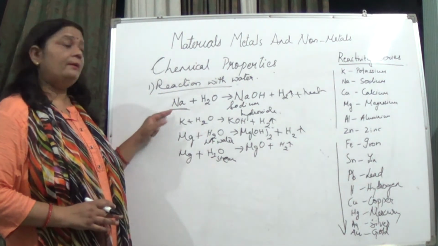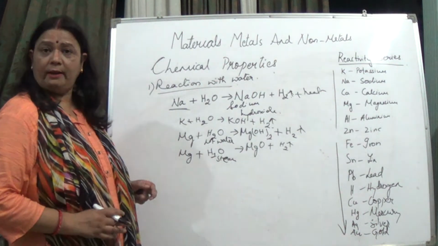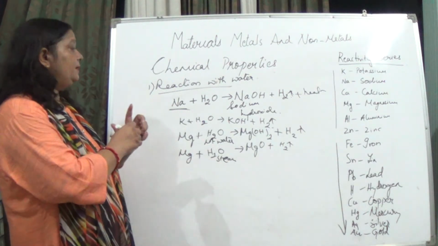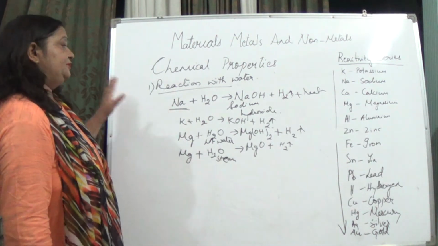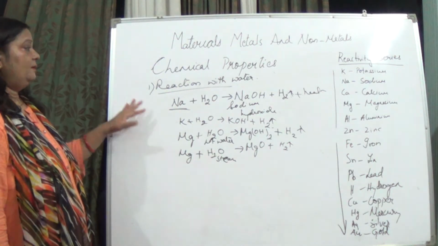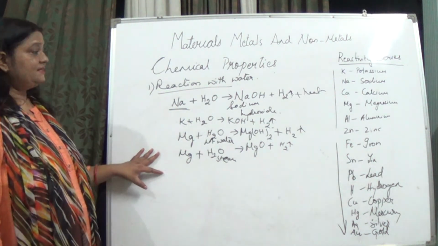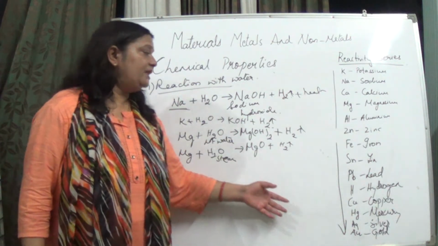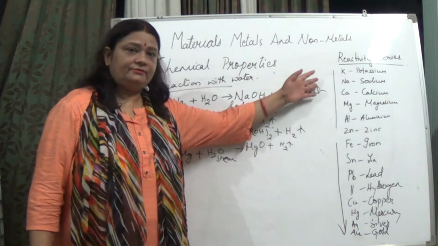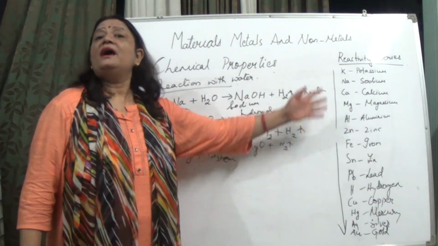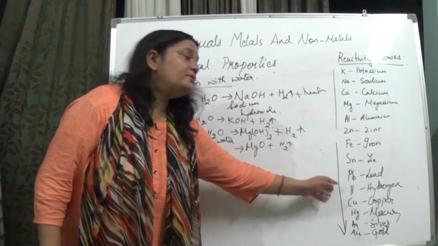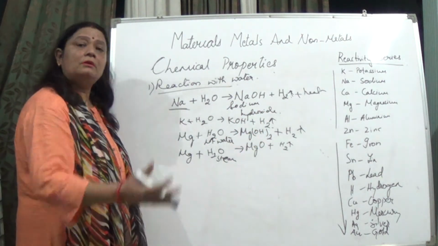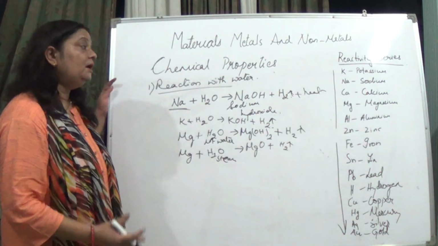So here, sodium is stored in what? Kerosene oil. Otherwise the reaction is vigorous and it will burn. Sodium and potassium are very, very reactive elements. All these metals react with water, giving oxides or hydroxides. And if the metal comes above hydrogen in the reactivity series, its reaction with water gives out hydrogen gas. The more reactive the element is, the more exothermic the reaction, and the more heat will be evolved.